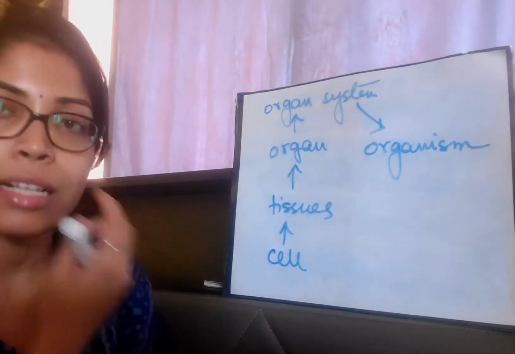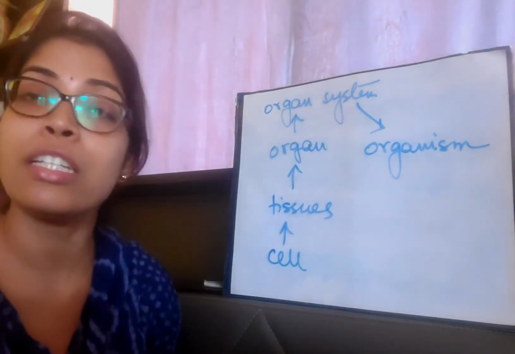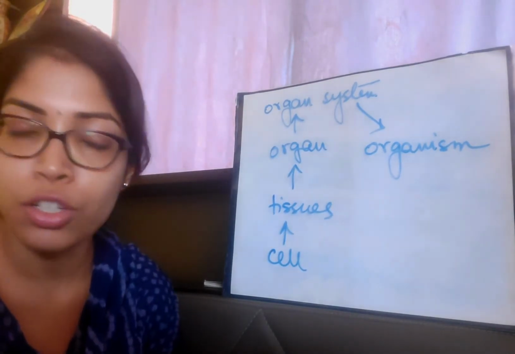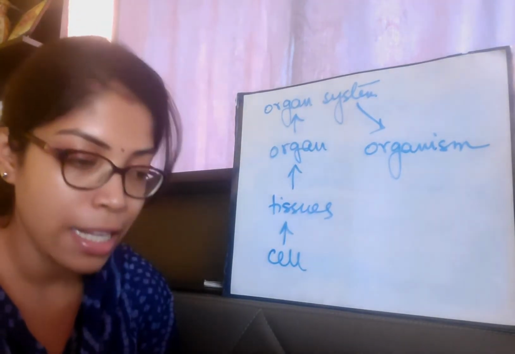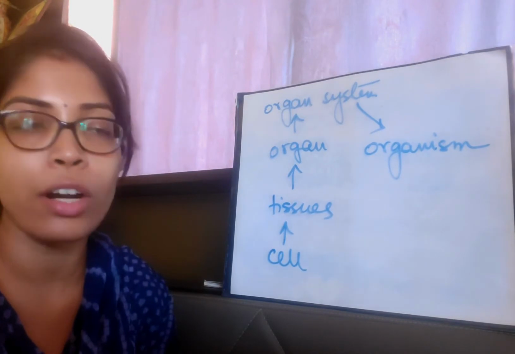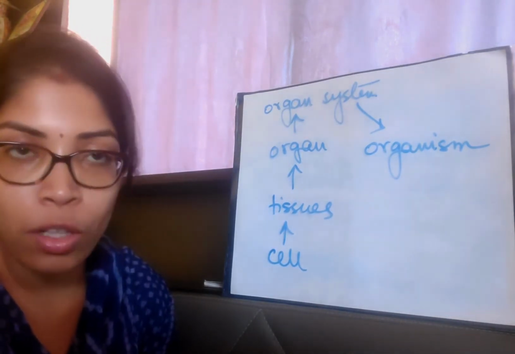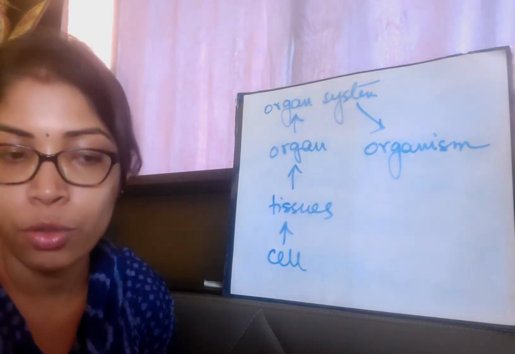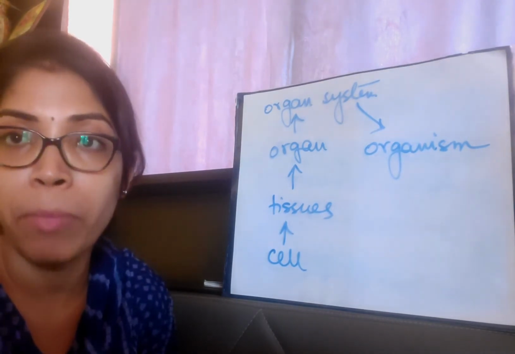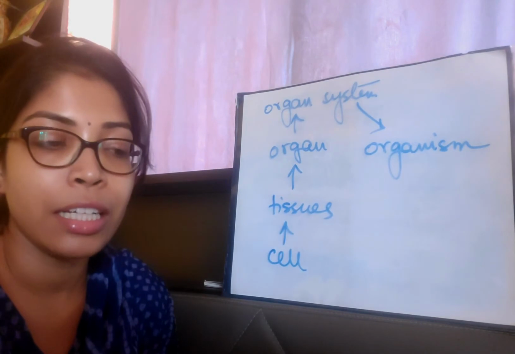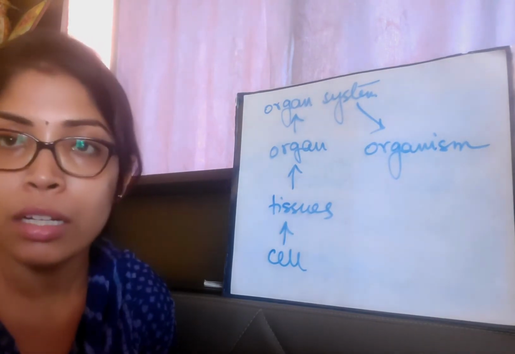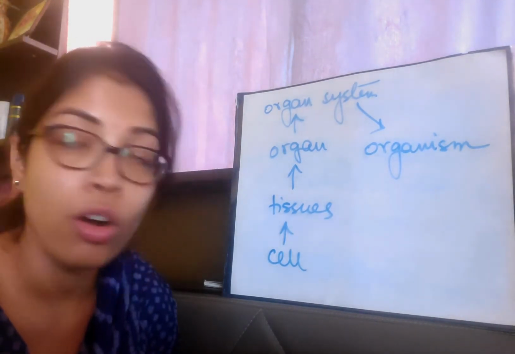So there are different types of cells having different functions. Not all the cells in any one particular organism's body are of the same shape or size. Depending on their function, depending on what purpose they will serve, their size will differ from each other, or shape also.